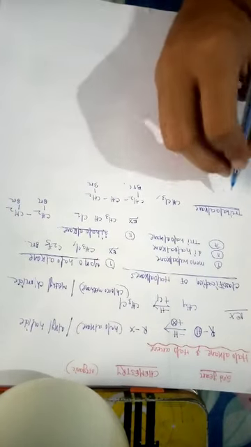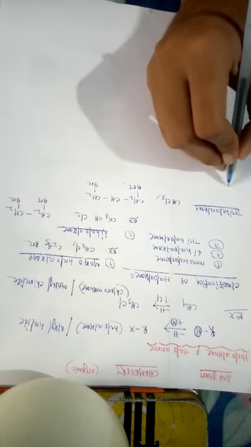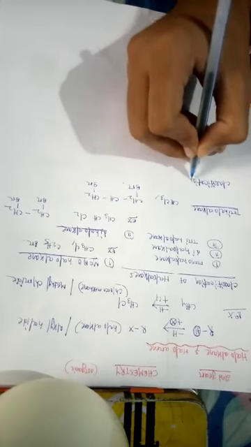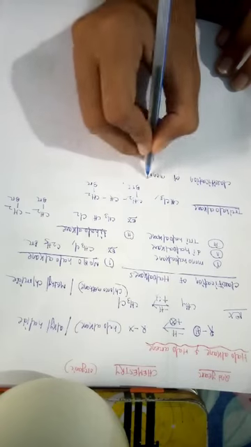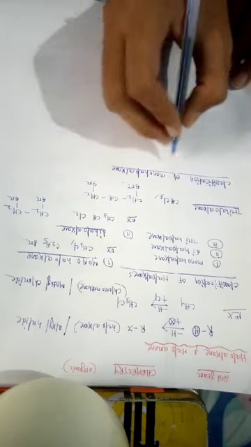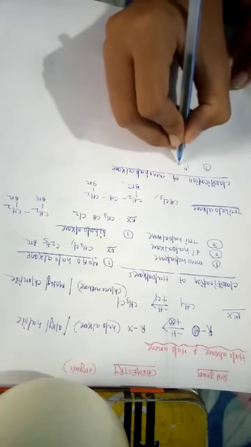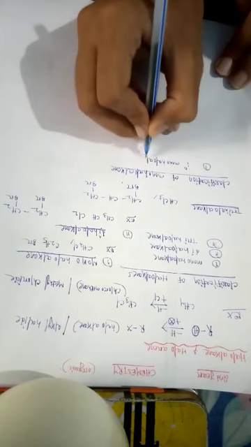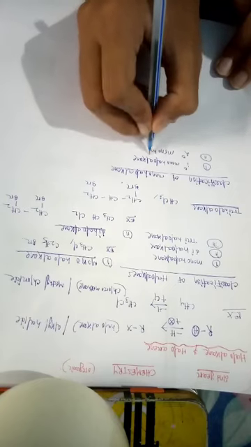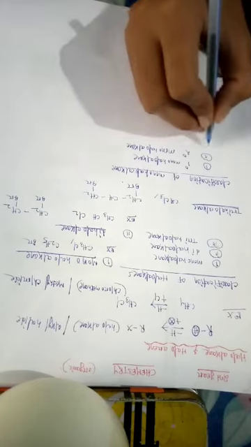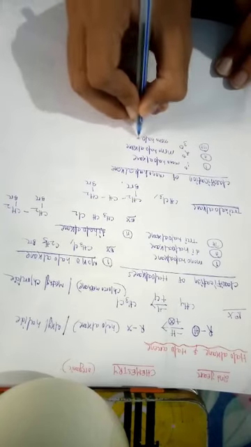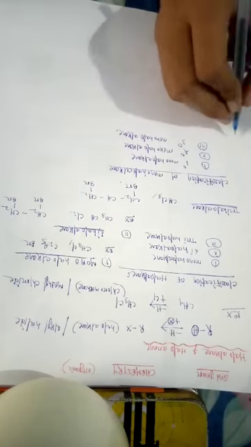Then again we have to classify the monohaloalkanes. There are three types of monohaloalkane. First one is primary monohaloalkane, second one is secondary monohaloalkane, and the third one is tertiary monohaloalkane.